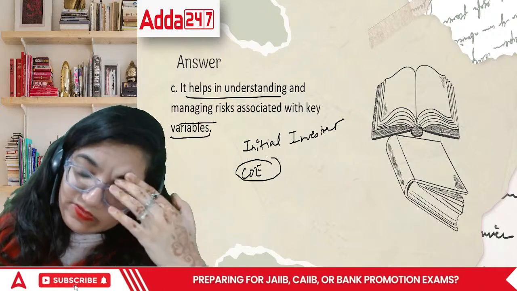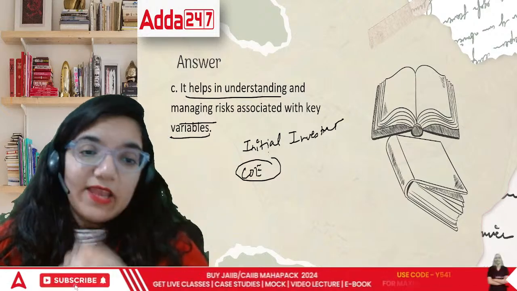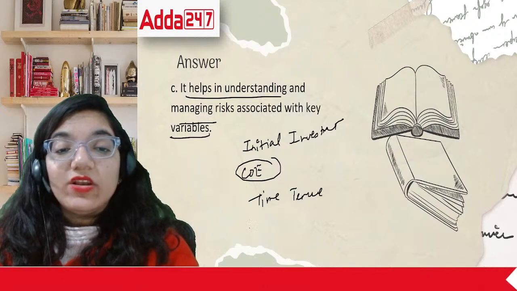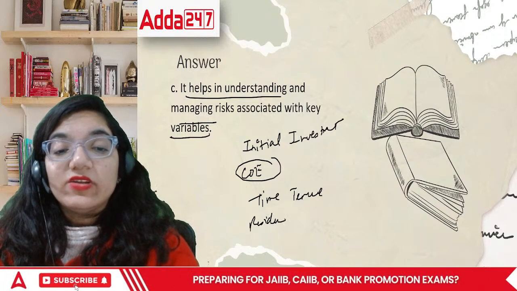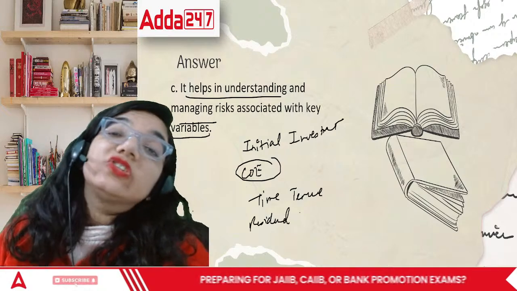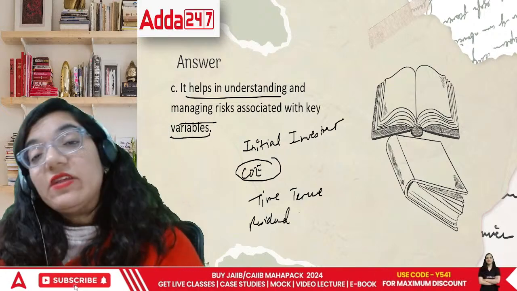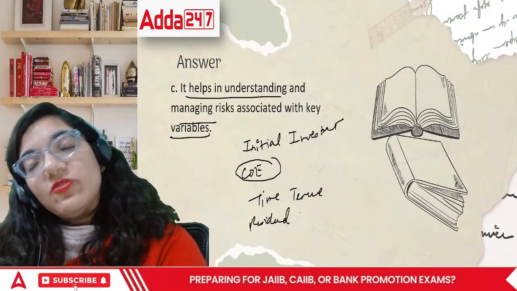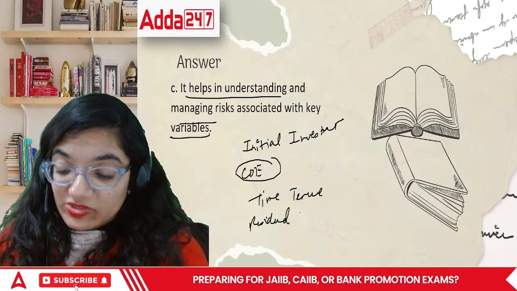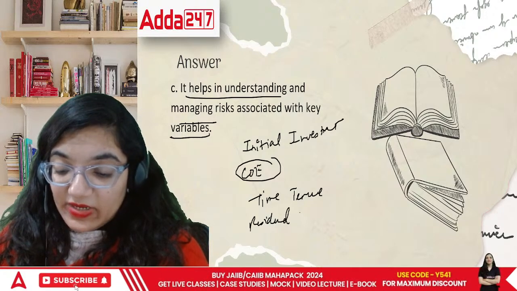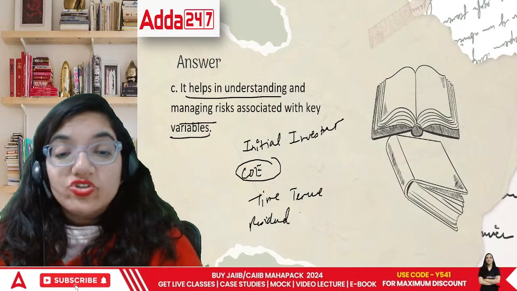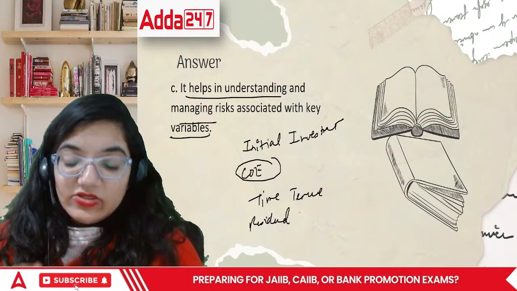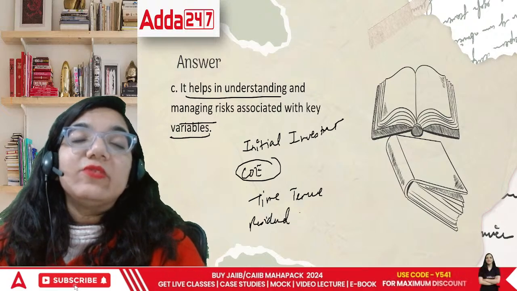And other than the cost of equity, if the time tenure is changed, if the residual amount you are getting out of it is changed, or the cash flows are changed, these are key variables. As soon as any of these variables change, your NPV will automatically change, and it will show all the information, isn't it? So this is one of the key variables that is there.